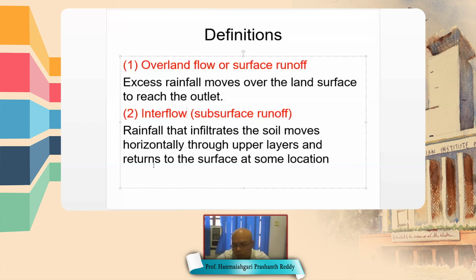Whereas base flow joins groundwater, and even to reach groundwater it will take some time. Groundwater is quite deep, of course it varies. In some areas it will be 2-3 meters below the ground surface, in some areas it may be 100 meters.